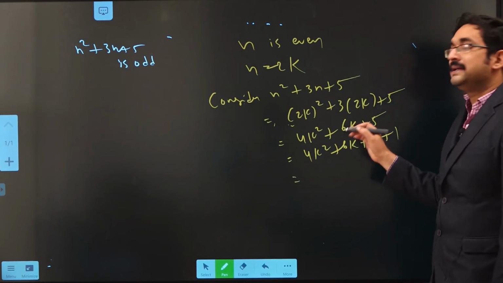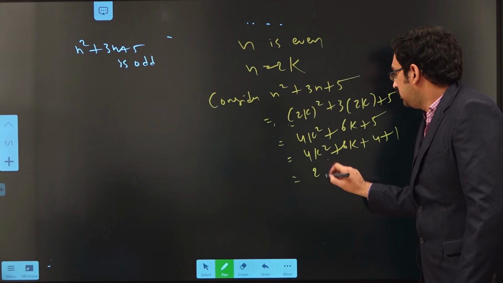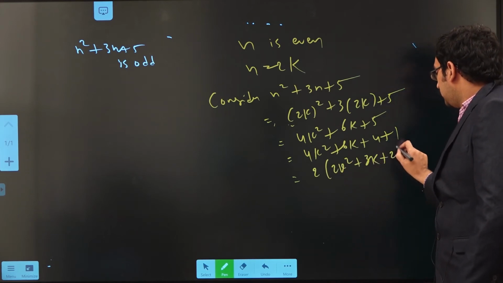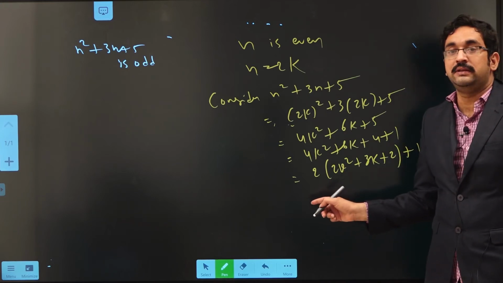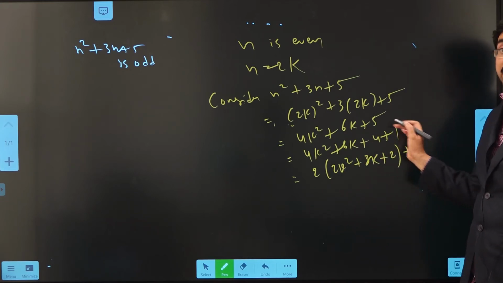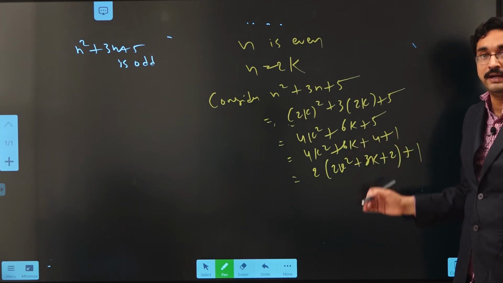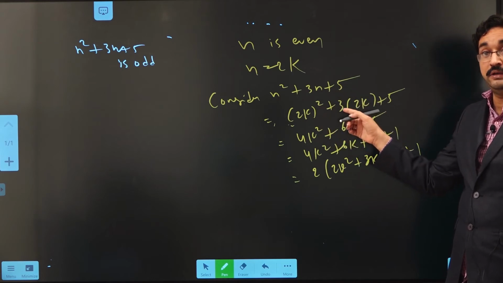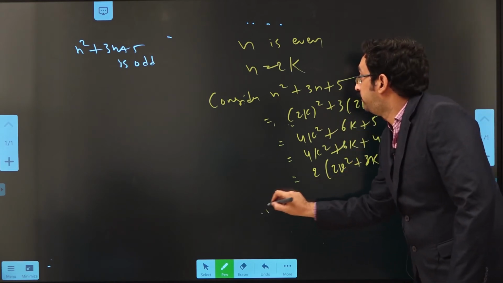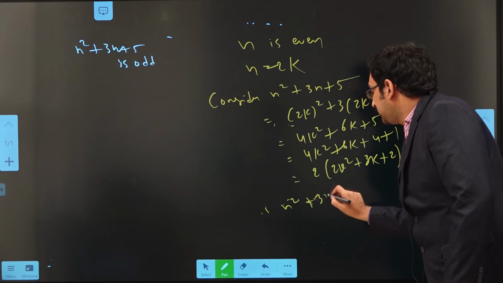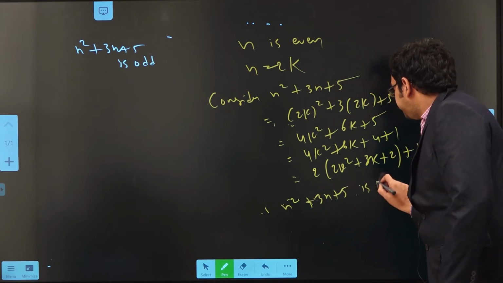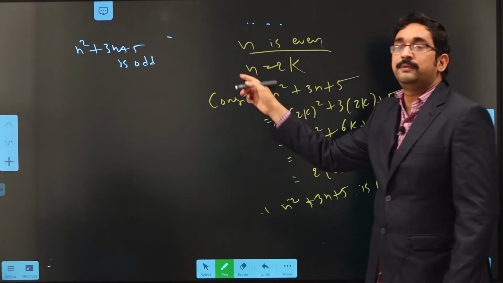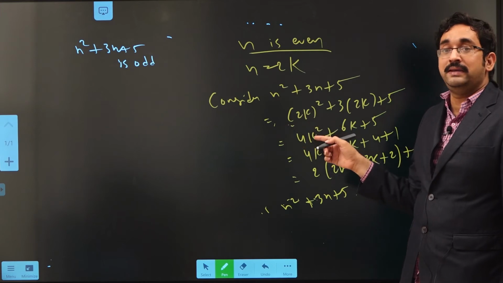From the first three parts, take 2 as common. So 2 into (2k square plus 3k plus 2) plus 1. It is in the form 2 into k plus 1. So by the definition of odd integer, it is clear that n square plus 3n plus 5 is odd. So for the case of n even, we proved that n square plus 3n plus 5 is odd.